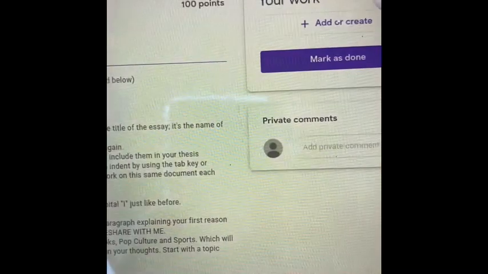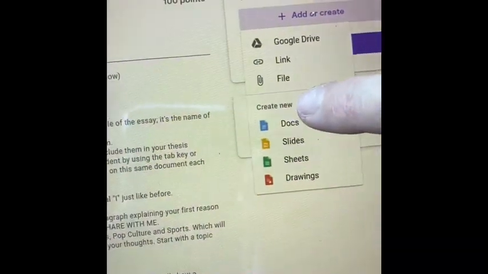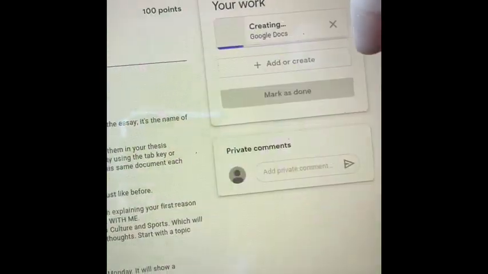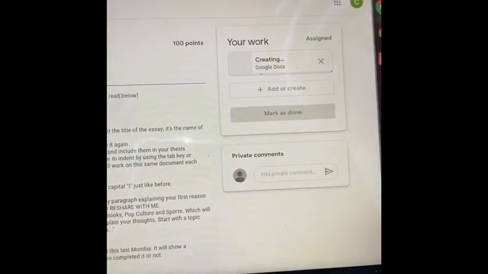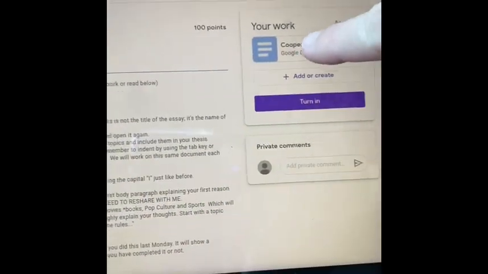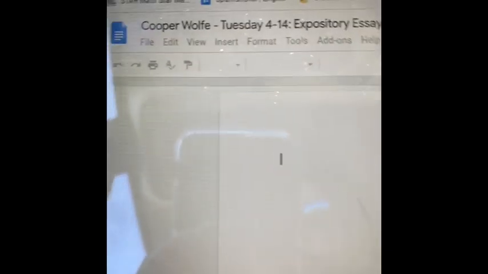and then over here you can add or create. So you add, and you're going to create a new doc. This is only if you haven't done this already. And so it should start creating a Google Doc. And again, it says Cooper's name. So you'll open it, and it already titles it for you.